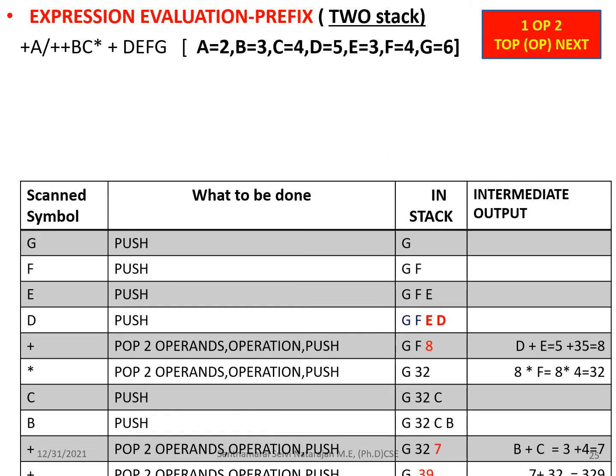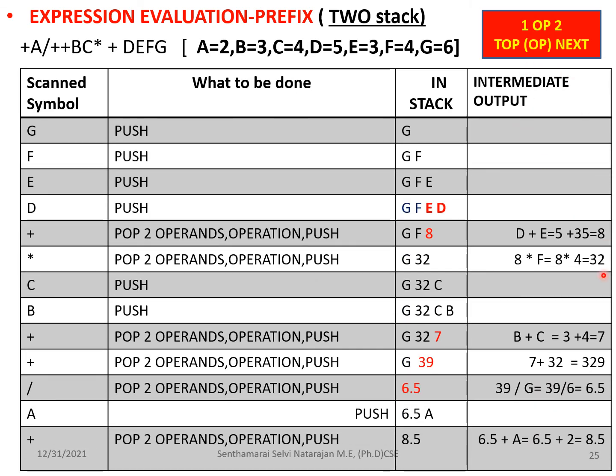So two stacks, as I've said, it will be using. You see here, two stacks. One is to store this and one is to hold the intermediate output. This I have done manually for postfix to show you, but in postfix it will be having only one stack. Here it will be storing the intermediate result in a separate stack. Okay. So this expression is given here. You see here, this expression, the same purpose, but it will be from right to left.